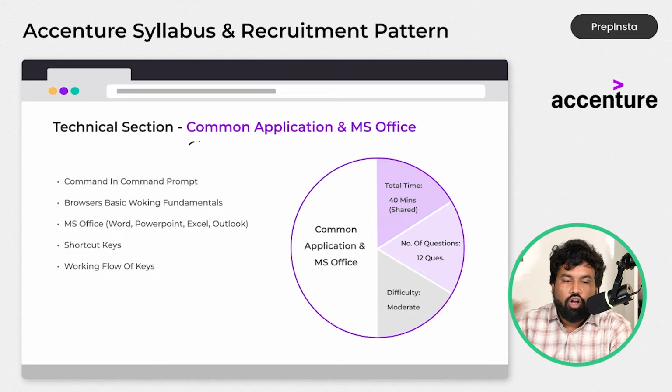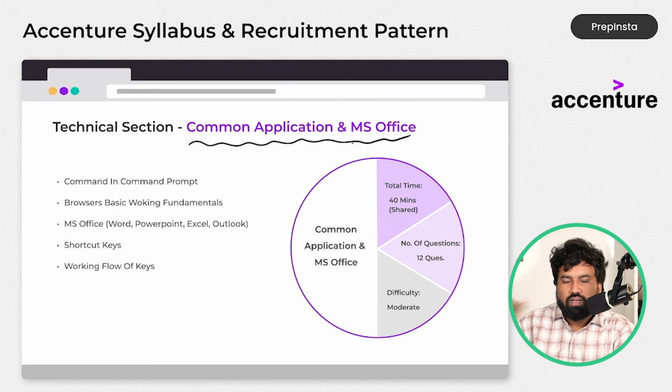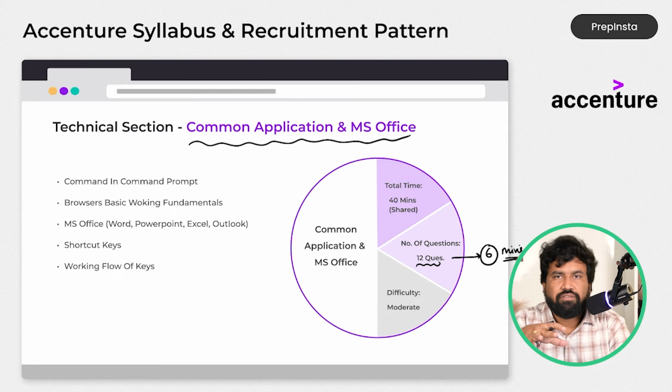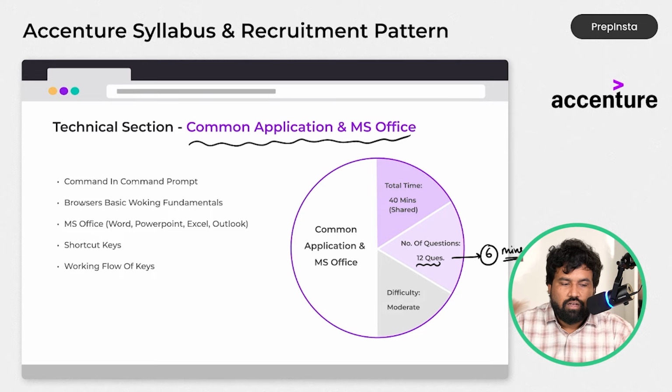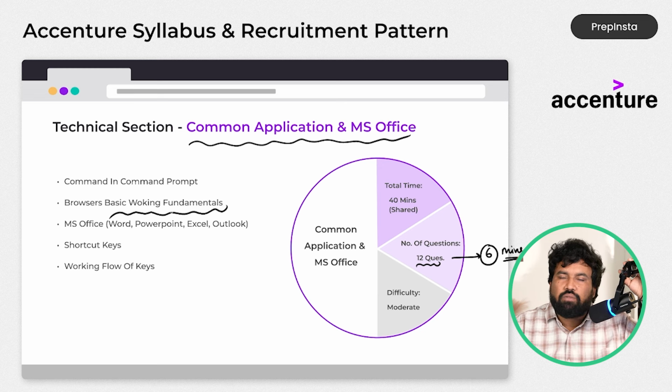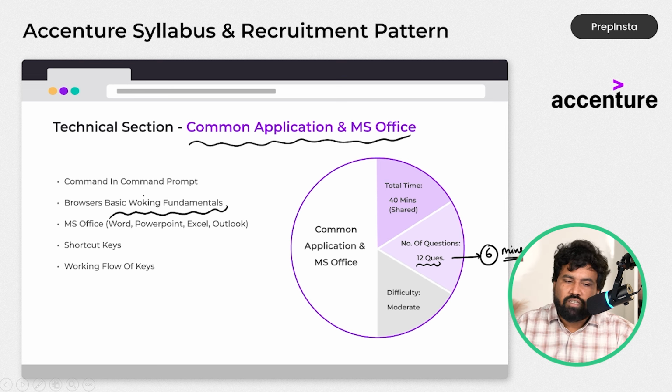And next one, common applications and MS Office. Guys, common applications will have 12 questions. I suggest you need to complete them in 6 minutes. This is the practice you need to achieve. Why? Because common applications in MS Office, the topics are nothing but commands in command prompt and browsers' basic working fundamentals, which are nothing but Chrome browser, Brave, or whatever it may be. There are some functions in that.